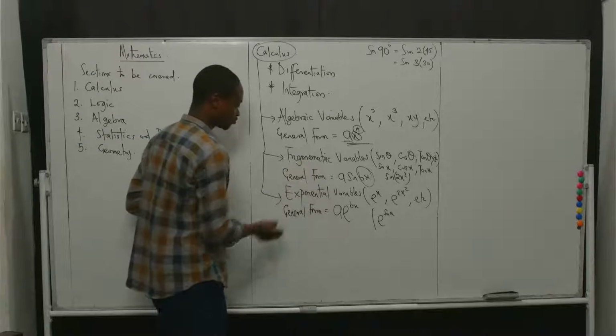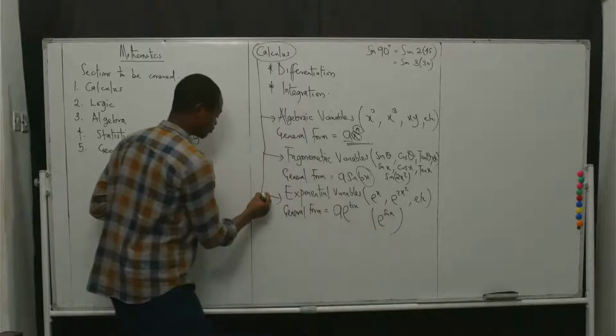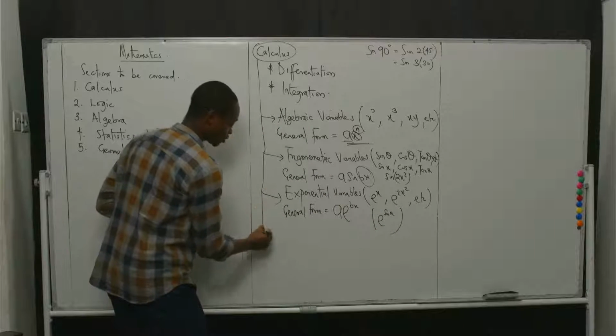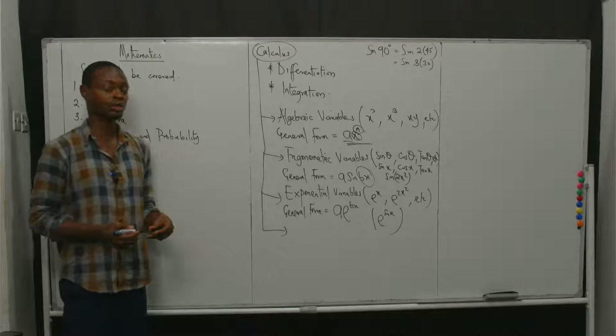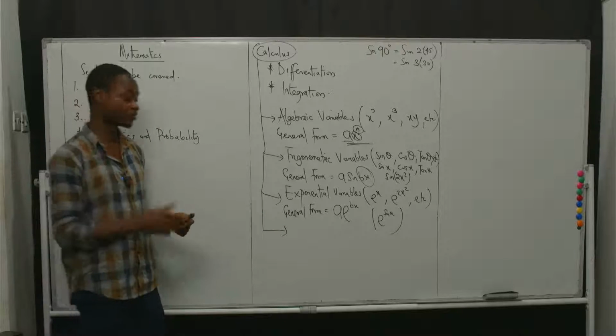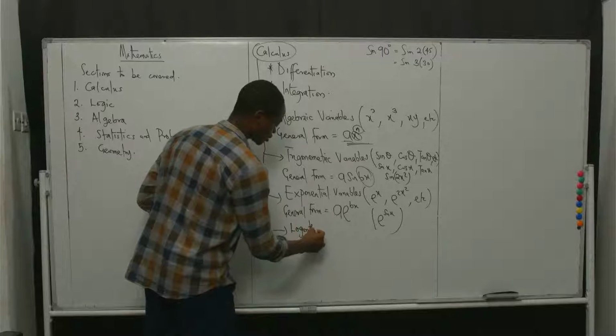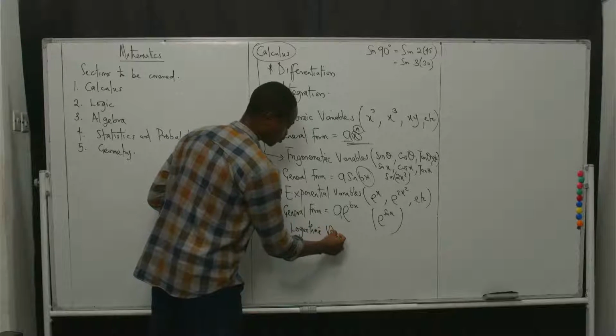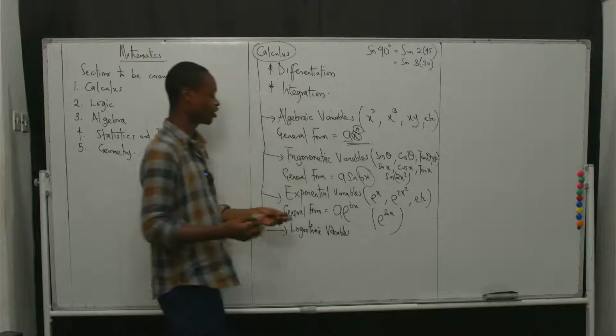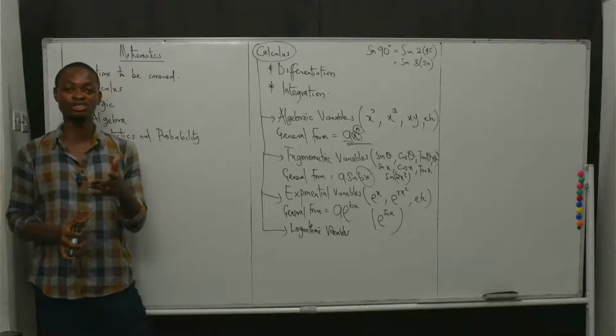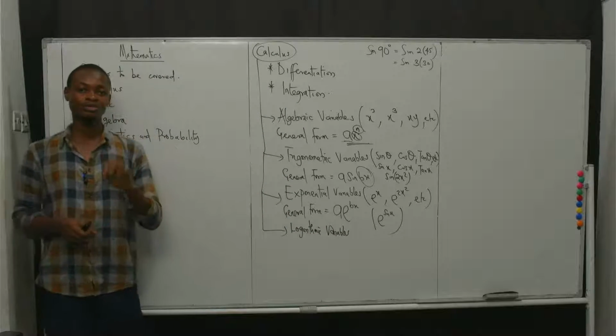And then before we go on, before we get into those talks, let's look at other types of variables. Another beautiful type that is also very, very important is the logarithmic variables. Now, the logarithmic variables means that you are using the log function.